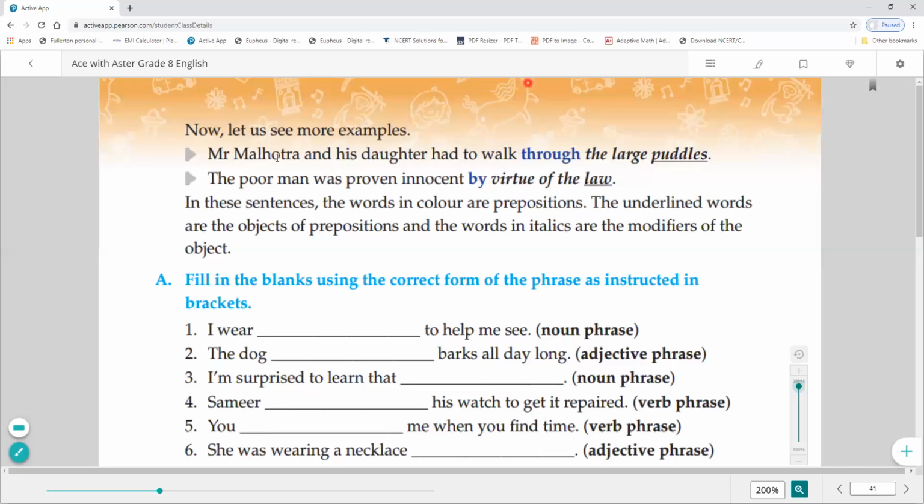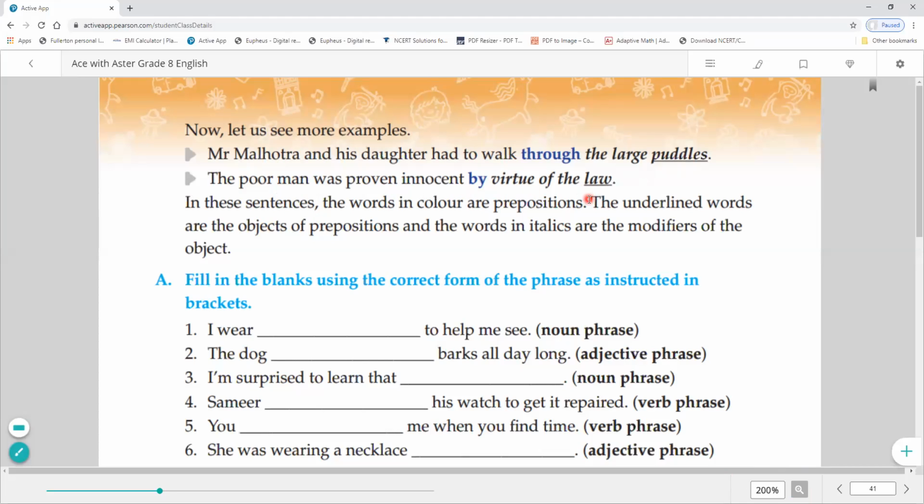Now let us see some more examples. Mr. Malhotra and his daughter had to walk through the large puddles. Now here puddles is a noun and through is a preposition. Okay. Second is the poor man was proven innocent by virtue of the law. Okay, by here is preposition.